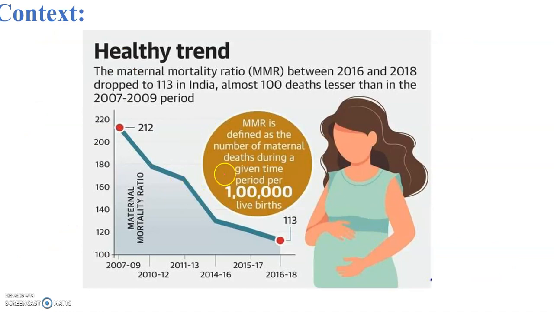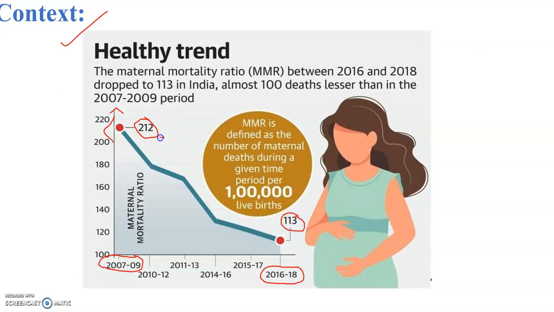This is the context, and before we analyze it, let me show this graph that we are looking at. In this graph we can see that during the period of 2007 to 2009, the maternal mortality ratio is between 200 to 220, that is 212. By 2016 to 2018, the maternal mortality ratio is reduced to 113.